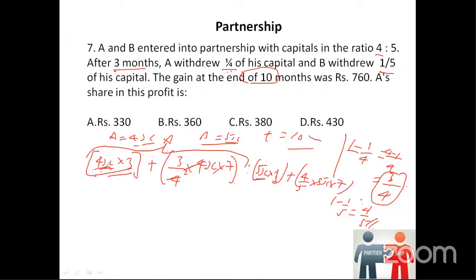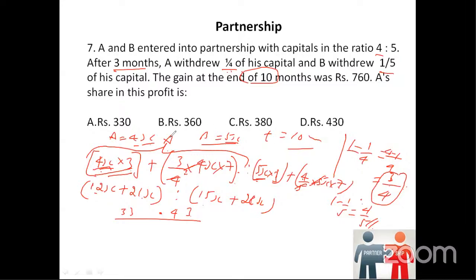We can solve it here itself. The 4 gets cancelled, so this becomes 3 fours are 12, so 12x plus 3 sevens are 21, 21x. This will be A's capital. And B will be 5 into 3, 15x, plus here the 5 gets cancelled, 4 into 7, 28x. So 12 plus 21 is 33, to 15 plus 28, that will be 43. This is the ratio we got.